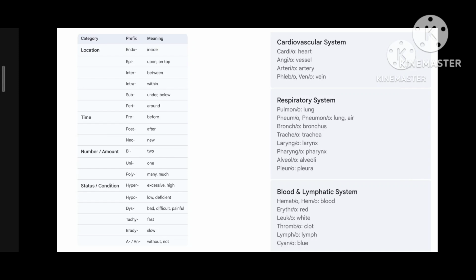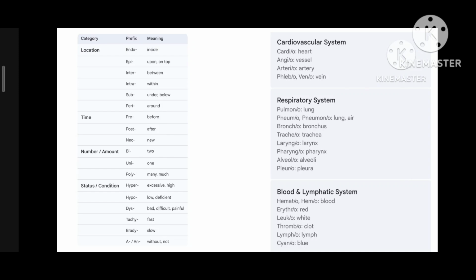Now we'll see some examples of prefix related to time. Pre means before, post means after, neo means new. Related to number or amount, bi means two, uni means one, poly means much or many. Related to status or condition, hyper means excessive or high, hypo means low or deficient, dys means bad, difficult and painful. Tachy means fast, brady means low, a or an means without or not.